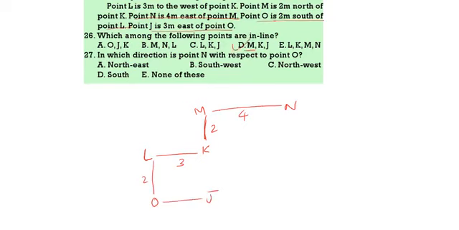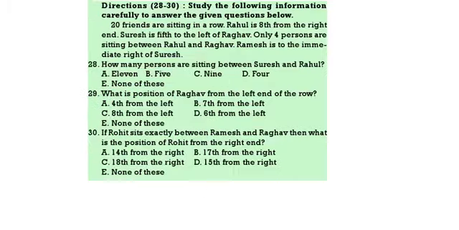Now, in which direction is N with respect to O? This is O, this is N. So where is N with respect to O? North and right side. So north-east is the correct answer. Now 28 to 30.